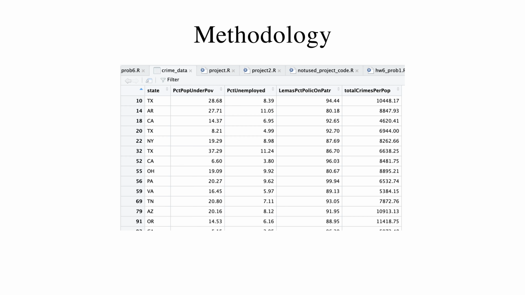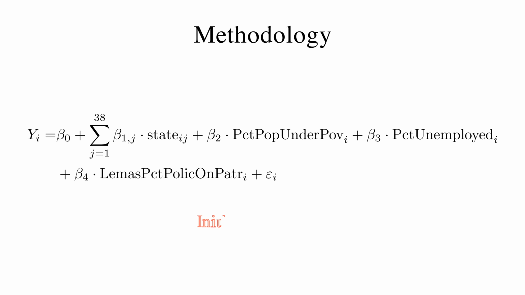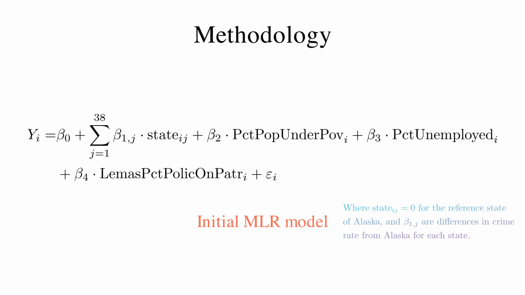Before working with the data, all rows that contain missing values are excluded. We begin with the following initial multiple linear regression model, where state ij equals 0 for the reference state of Alaska, and the beta 1j's are differences in crime rate from Alaska for each of the states when other predictor values are held constant. The summation index is bounded above by 38 because we have a total of 39 distinct states in the clean data, meaning that we need exactly 38 dummy variables. Note that the District of Columbia is included as a possible value for the variable state by the original data, even though it is a district and not a state.